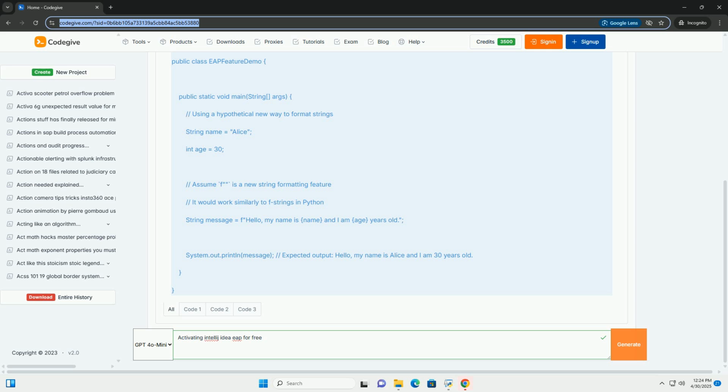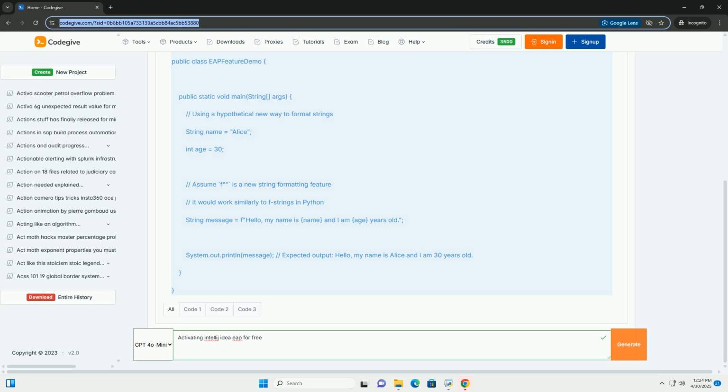In rare cases, JetBrains might instruct you to use a license server for EAP activation. This usually involves a specific license server URL provided by JetBrains. Steps, if necessary: 1. Launch IntelliJ IDEA EAP, the EAP version. 2.